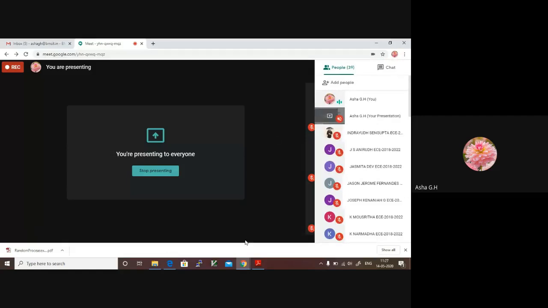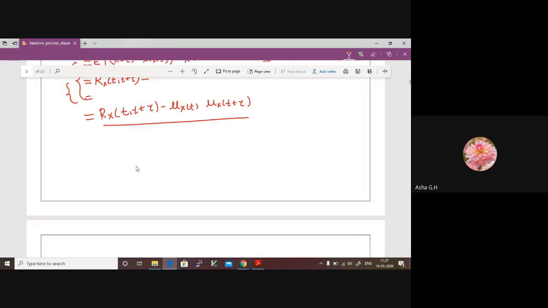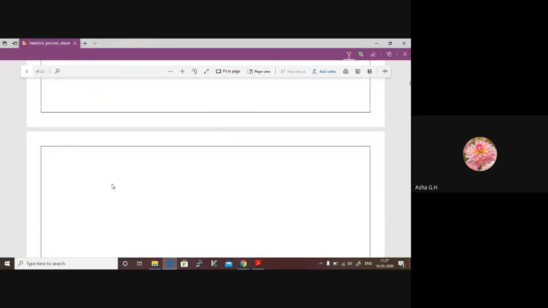Okay, let's take an example then. All of you take down an example. You solve it, and I will also be solving it in parallel. This example is based on the discussion that we had today in our class. Based on the equations that we have discussed, the equation for mean, the equation for autocorrelation, and the equation for autocovariance, let us take an example. All of you please write down this example.